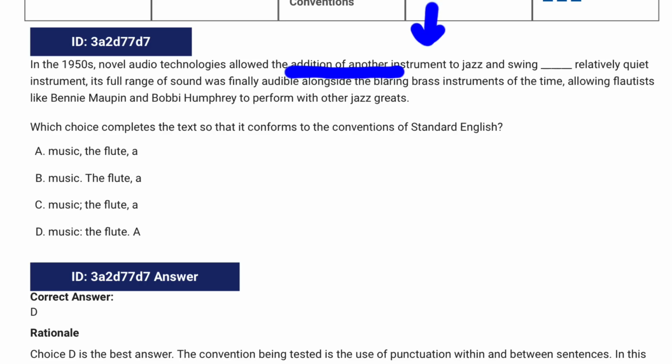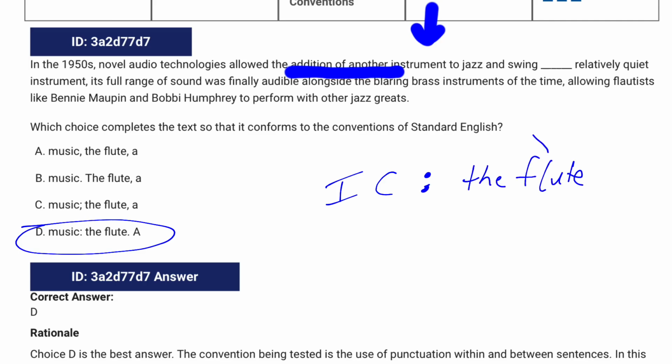to jazz and swing music: the flute. There's our noun, instrument. So we have a complete sentence, we have a colon, and then we have the words, the flute. And that replaces this instrument with a more specific version.